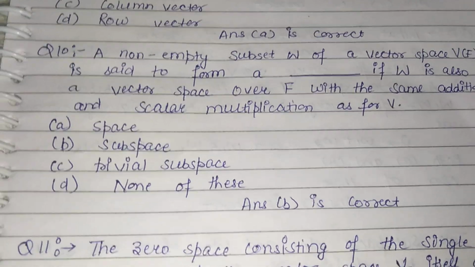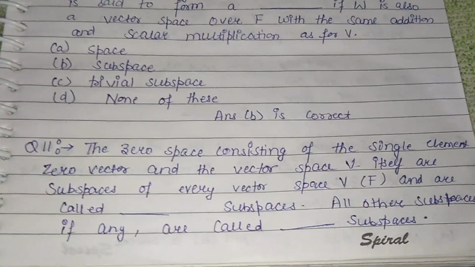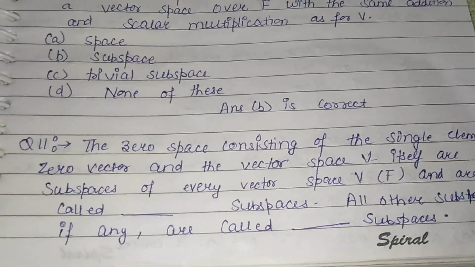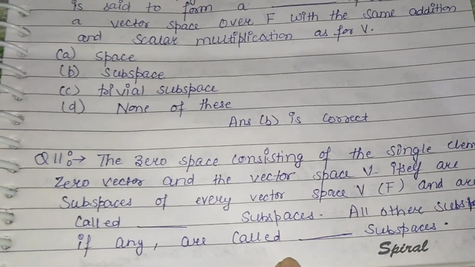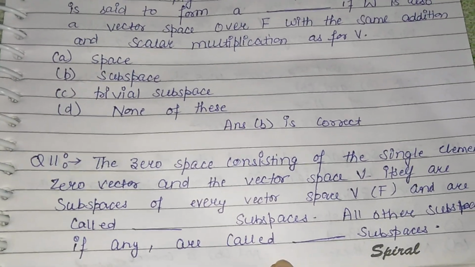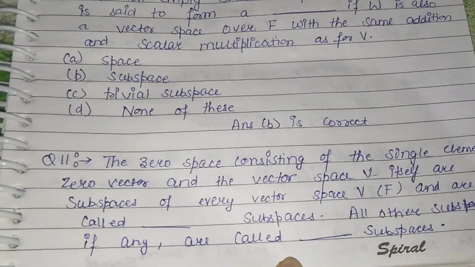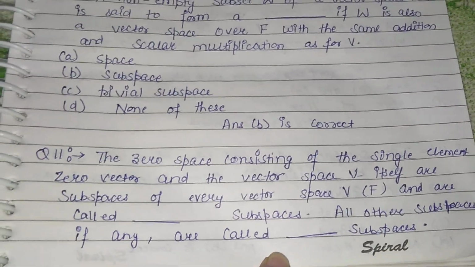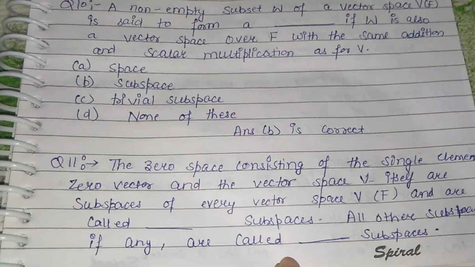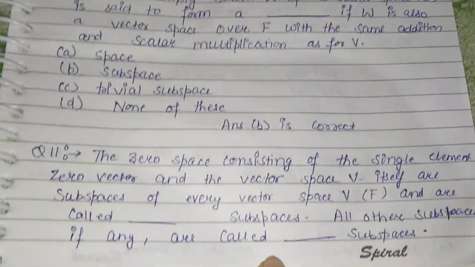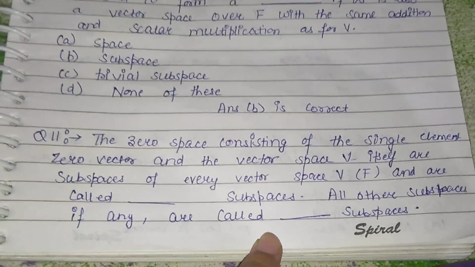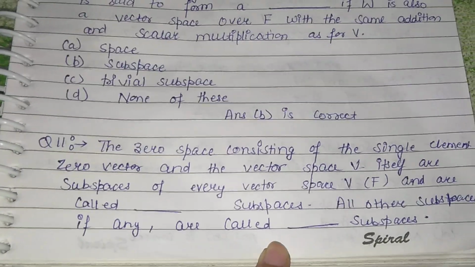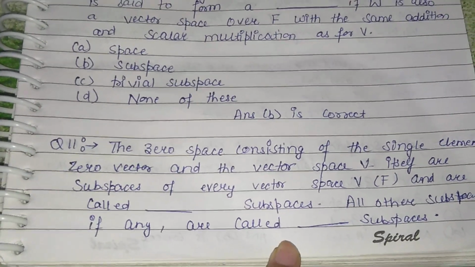Now next question is, the zero space consisting of the single element zero vector and the vector space V itself are subspaces of every vector space V(F) and are called dash subspaces, and other subspaces which are left, if any, are called dash subspaces.